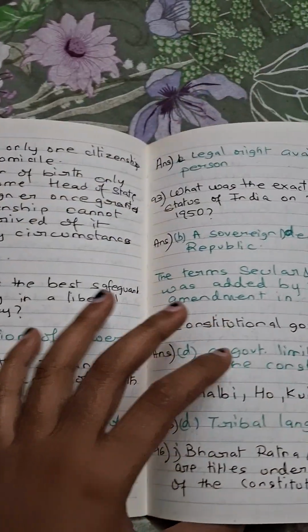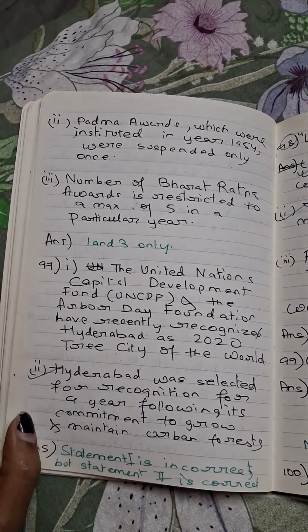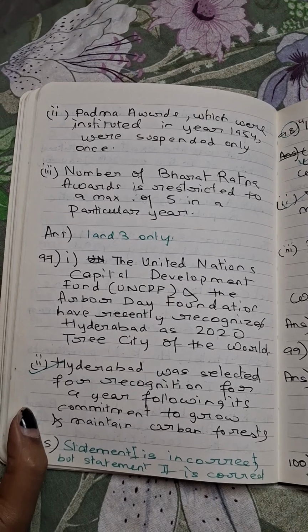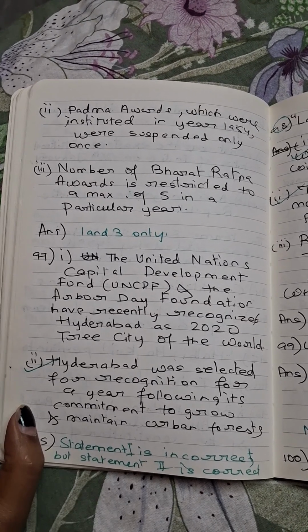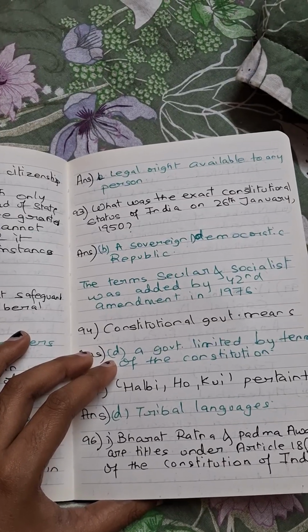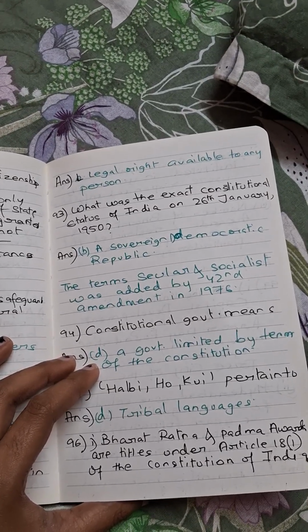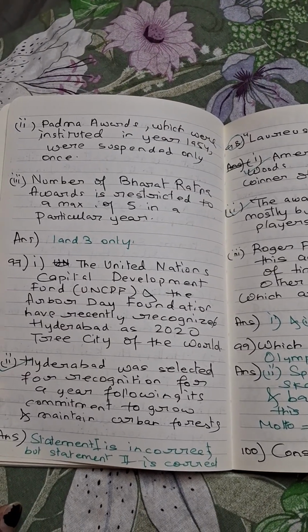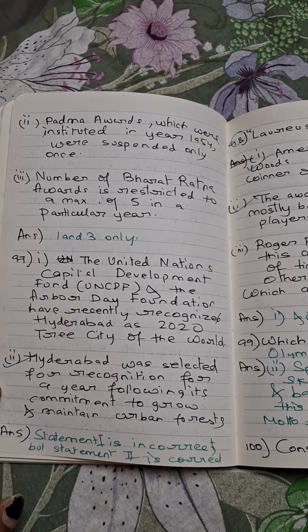Bharat Ratna and Padma Awards are titles under Article 18 of the Constitution of India. Padma Awards, which were instituted in 1954, were suspended only once. The number of Bharat Ratna awards is restricted to a maximum of 5 in a particular year. So among the three options, the first and the third are correct. Bharat Ratna and Padma Awards are titles under Article 18 of the Constitution, and the number of Bharat Ratna awards is restricted to a maximum of 5 in a particular year.